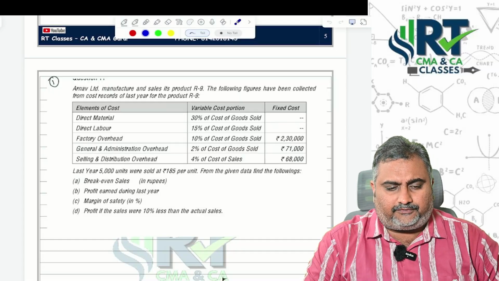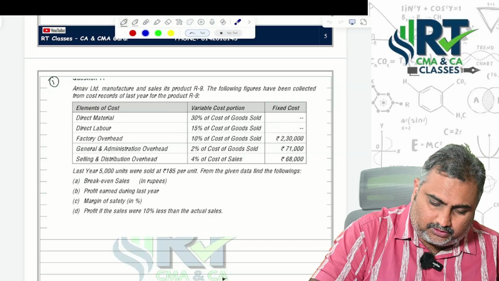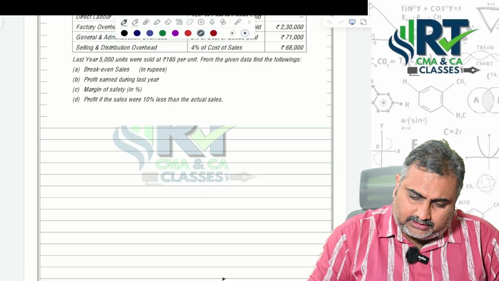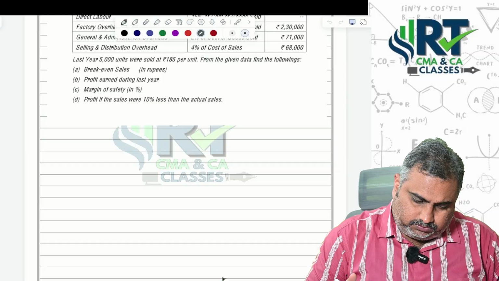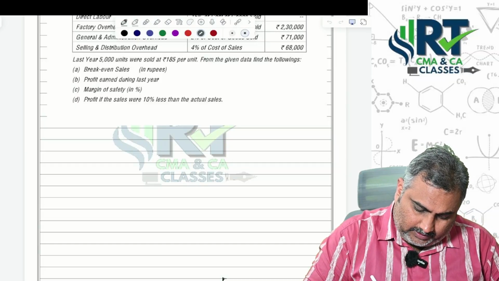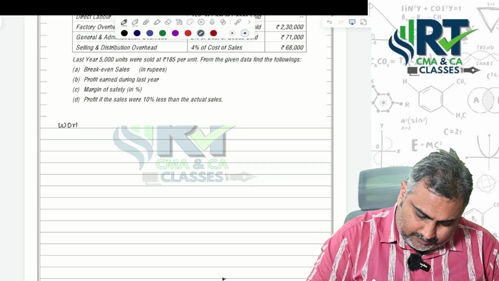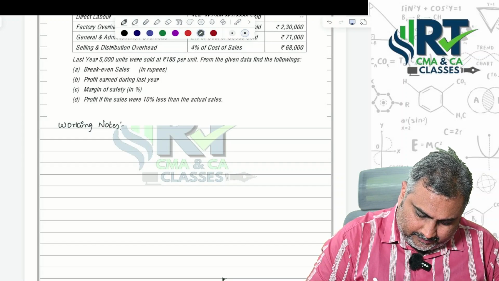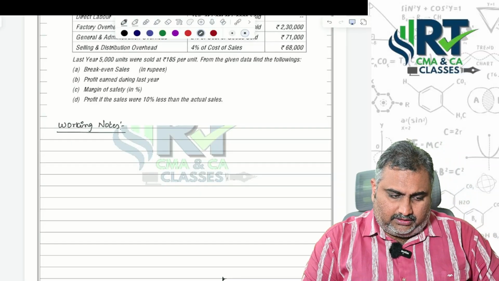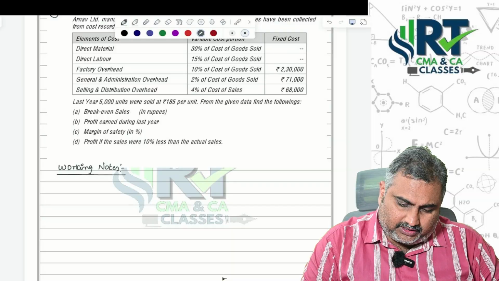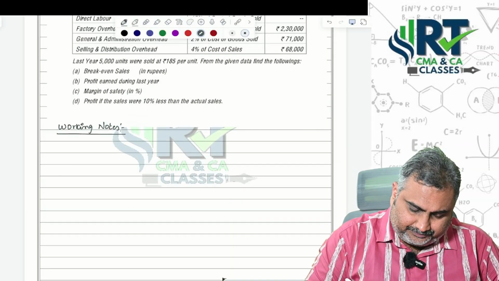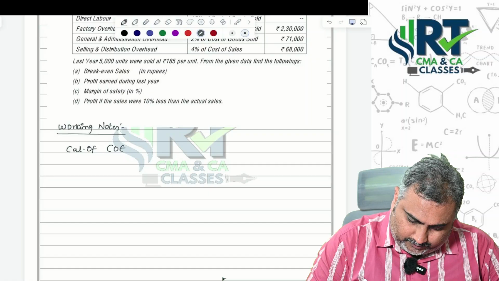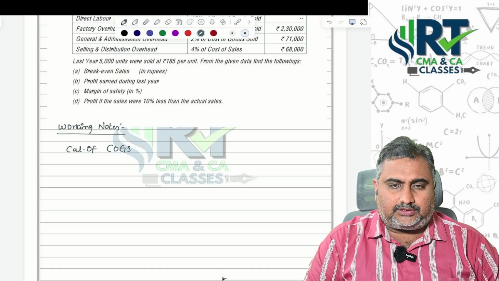First, in this problem, working notes will play an important role. That's the reason, let's start with working notes itself. Okay, first we'll find out the cost of goods sold and all these things. Calculation of cost of goods sold.